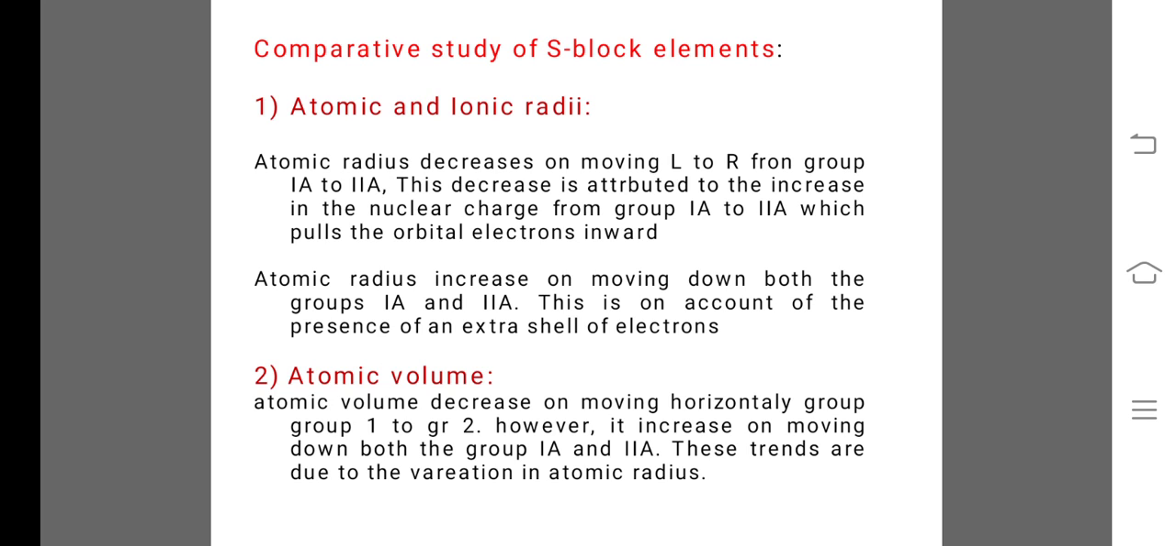Atomic volume, it is the second property. Atomic volume decreases on moving horizontally, group first to group second. However, it increases on moving down both the groups first A and second A. These trends are due to the variation in atomic radius.